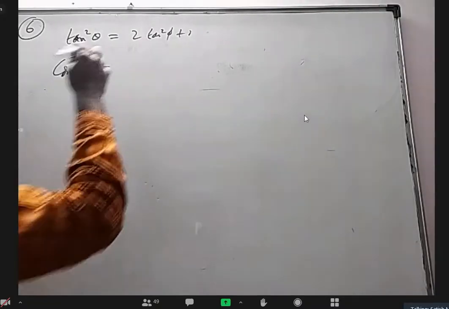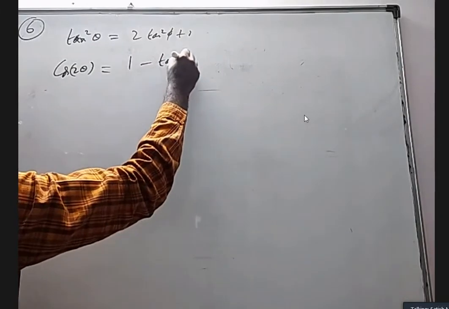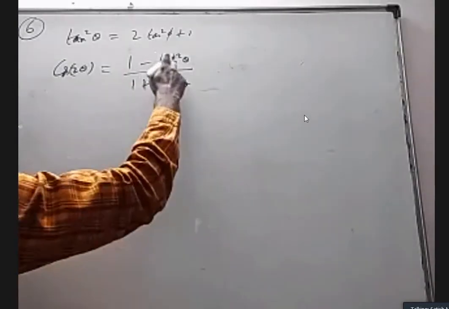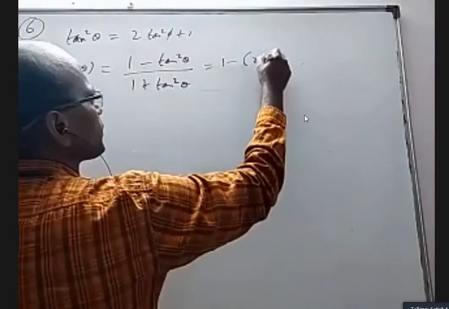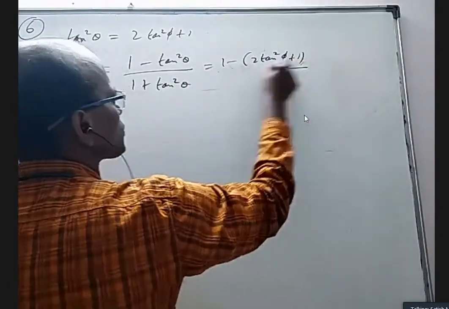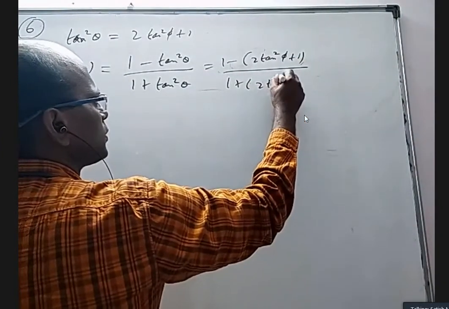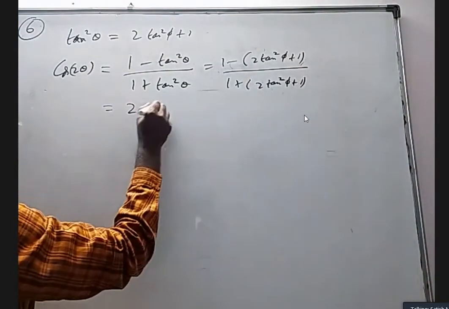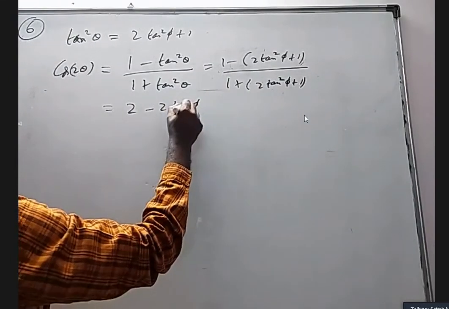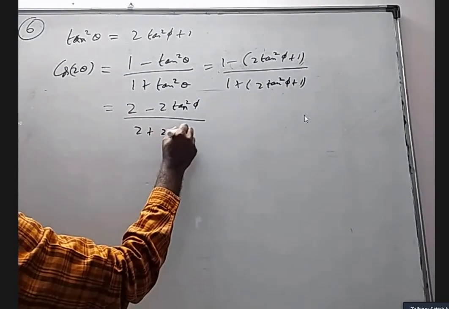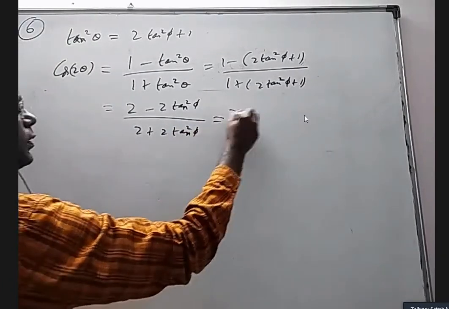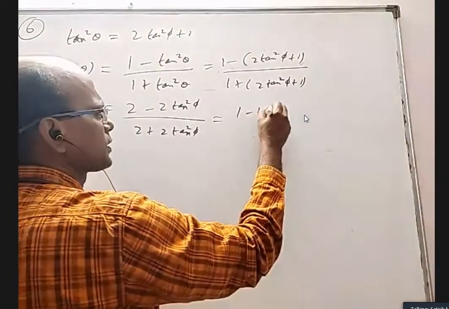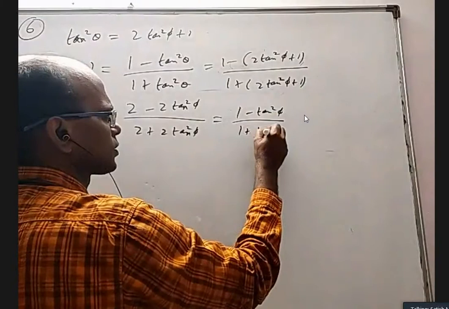Cos 2 theta, one of the formulas is (1 minus tan square theta) by (1 plus tan square theta). In the place of tan square theta, I can substitute this. So (1 minus 2 tan square phi plus 1) by (1 plus 2 tan square phi plus 1). This one and this one you can add. So we'll get (2 minus 2 tan square phi) by (2 plus 2 tan square phi). We will get 2 common and cancel. 1 minus tan square phi by 1 plus tan square phi.